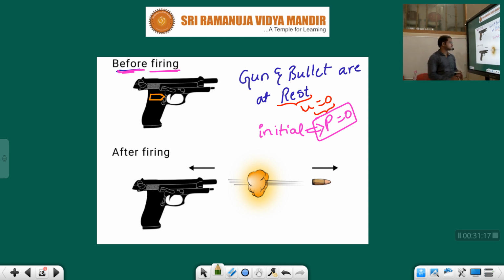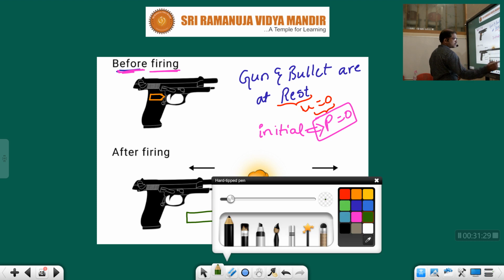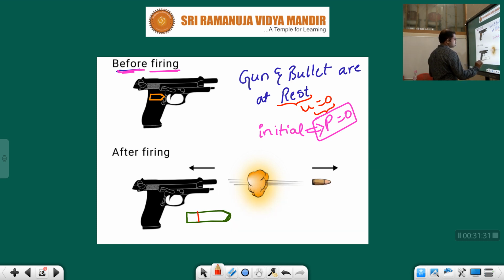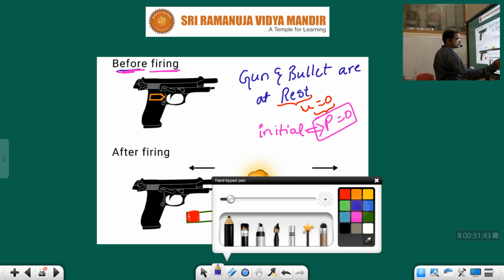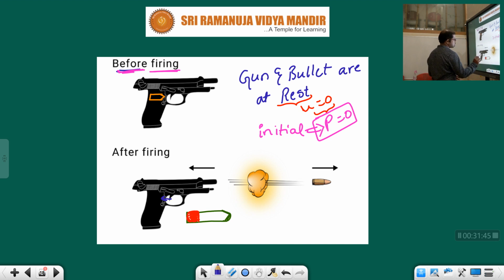See, children, if you consider this one bullet, at the end point the fuel, gunpowder, chemical will be there. As soon as you pull the trigger, this is the trigger, inside there will be a small piston.